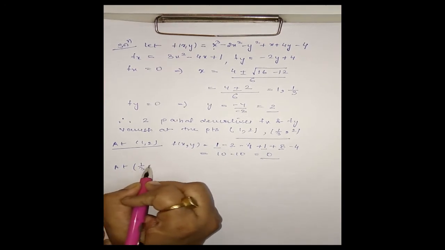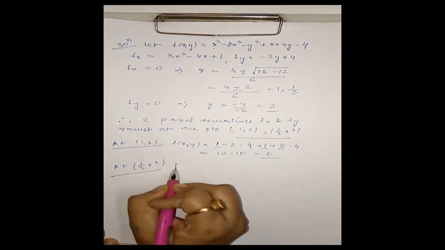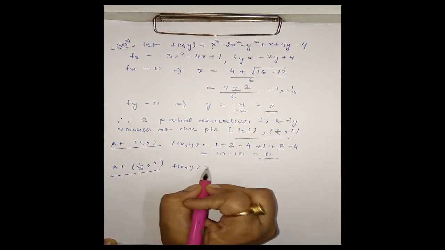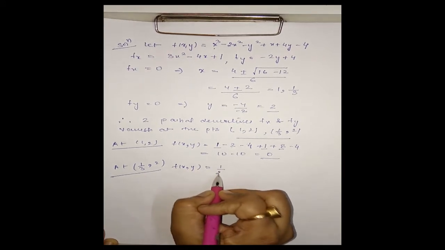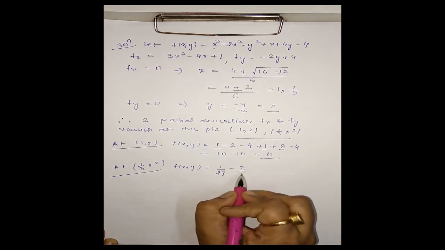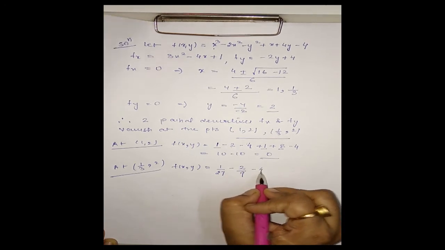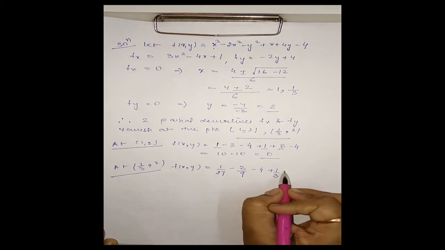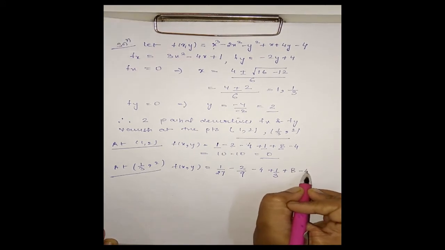In the same way we have to check for the second point. f(x, y) is equal to 1 by 27 minus 2 by 3 square, that is 9, minus 4 plus 1 by 3 plus 8 minus 4.